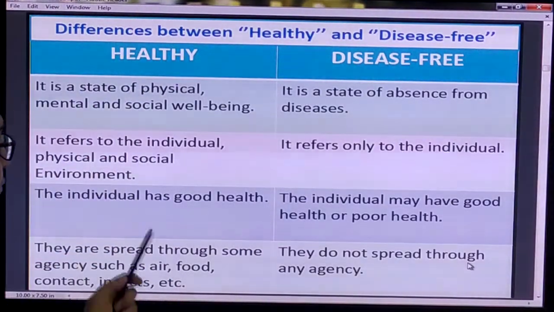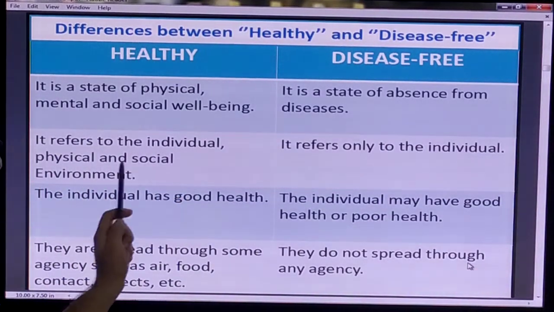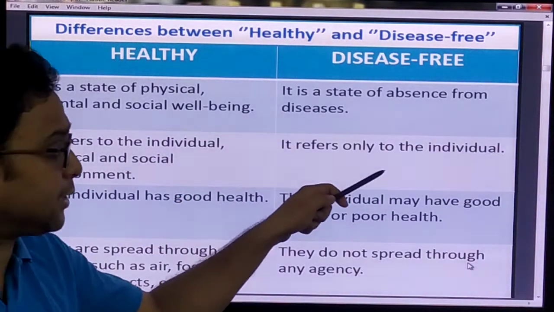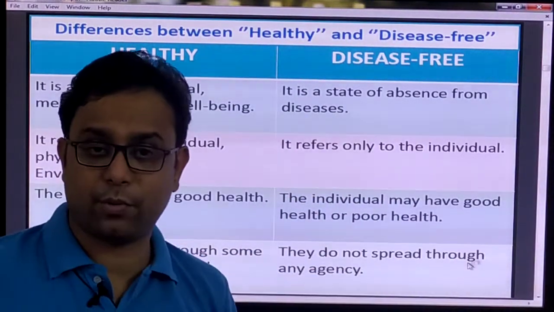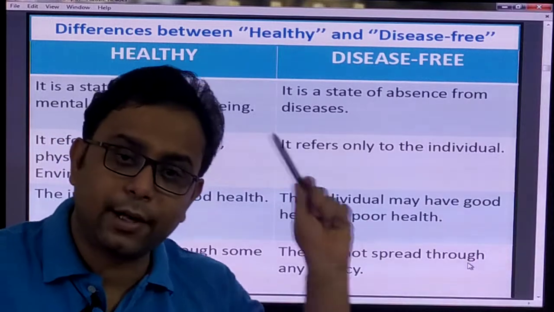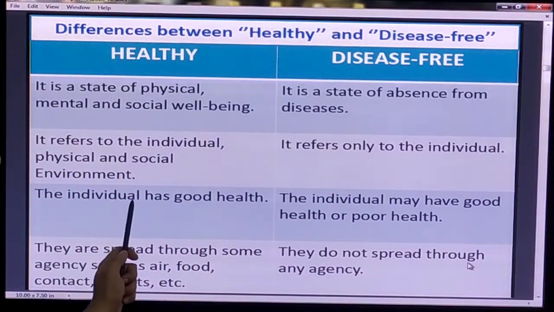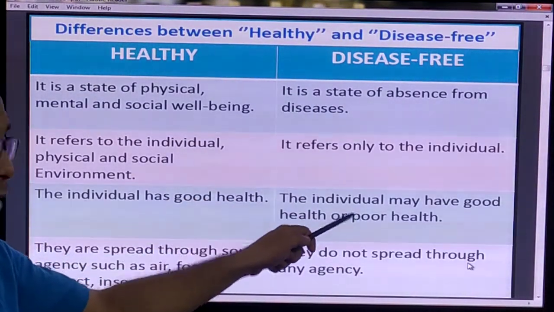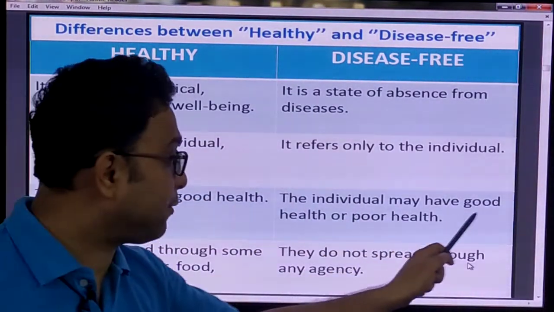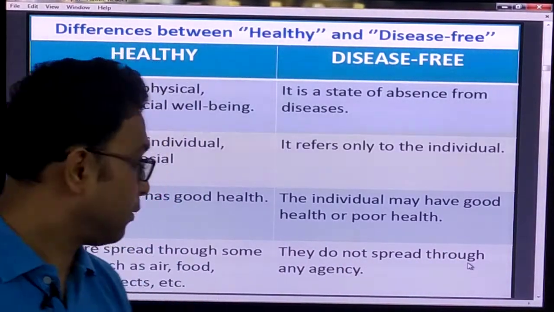Another one, health refers to the individual's physical and social environment. On the other hand, disease free refers only to the individual. It is called for an individual's case. Now, the individual has good health, but in the disease free case, the individual may have good health or poor health. Maybe it is there.